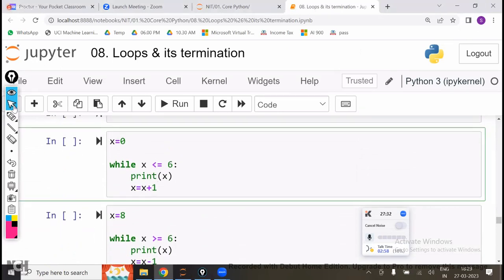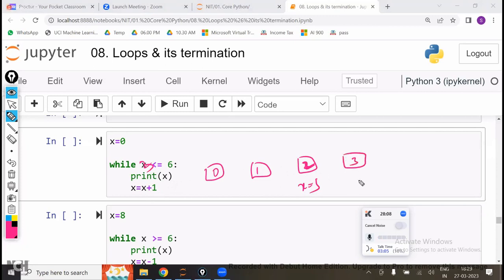X is equal to 0. 0 is less than or equal to 6. Yes, condition satisfied, so it is going to execute the while block. Inside the while block, first print X. X means 0, so 0 will be printed. Now X is equal to 1. 1 is less than or equal to 6, again condition satisfied, so it prints 1. Now 2 is satisfying the condition, so it also prints 2. After printing 2, now X is equal to 3. 3 is less than or equal to 6, condition satisfied, so print 3.